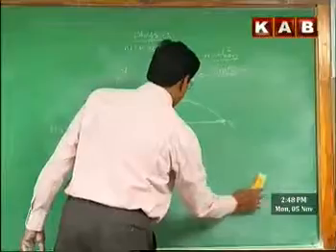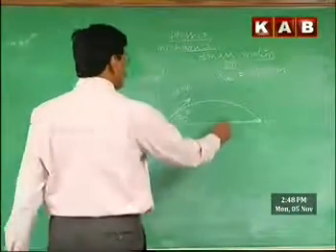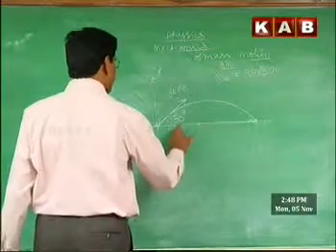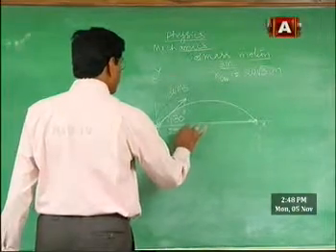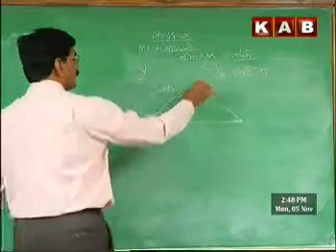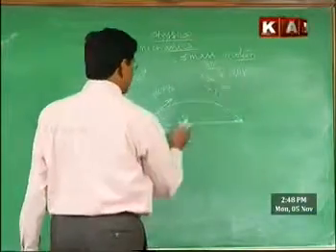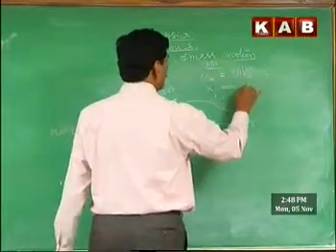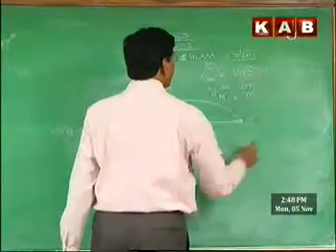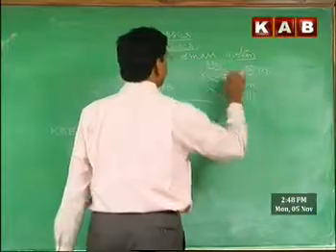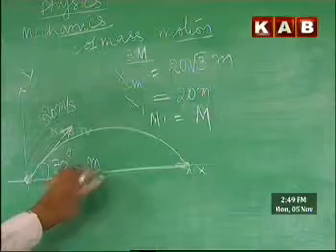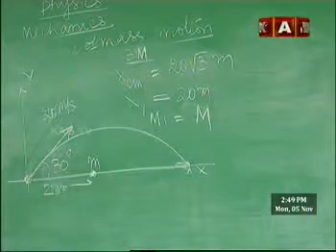But in the process, what has happened? The lighter fragment has landed at a distance of 20 meters from the throwing point. Therefore, the mass of the first particle is m, and its x coordinate x1 is 20 meters.